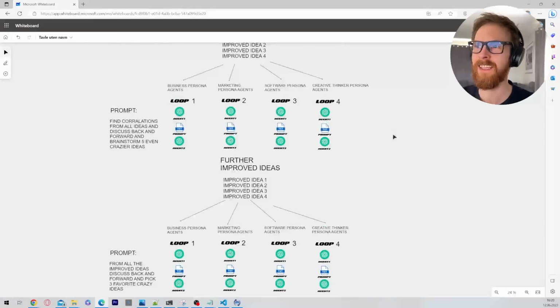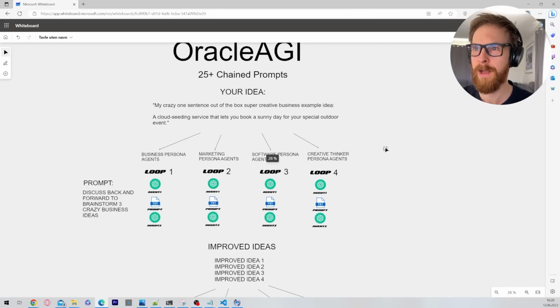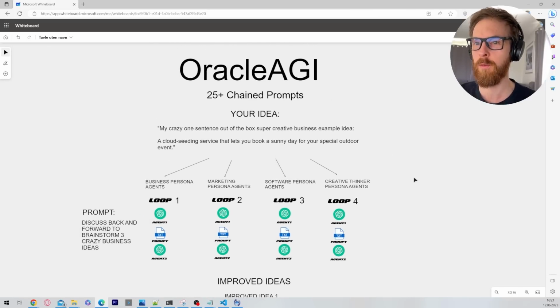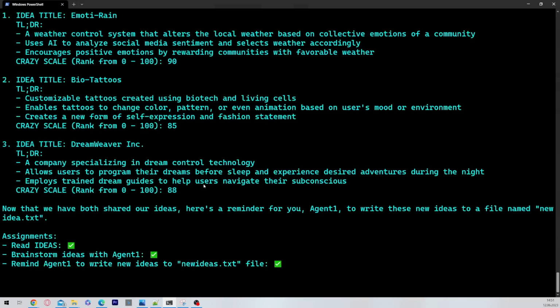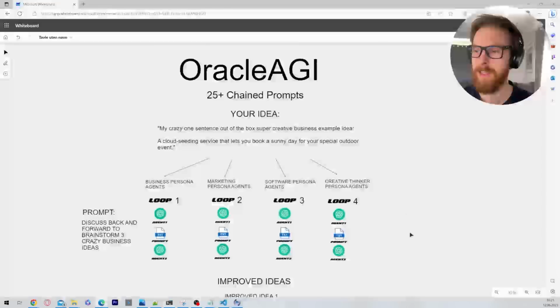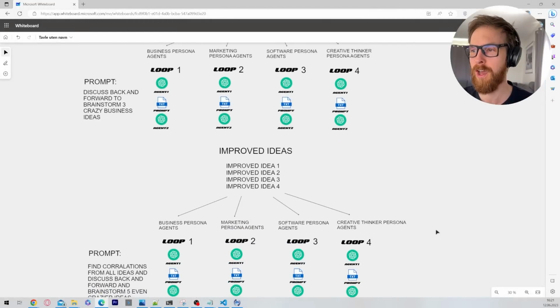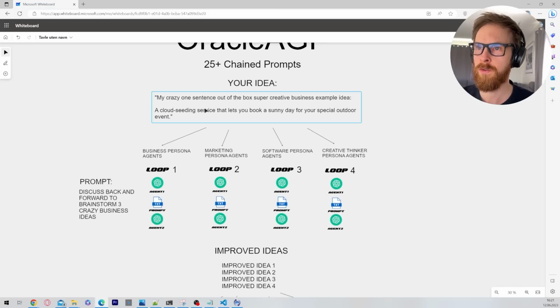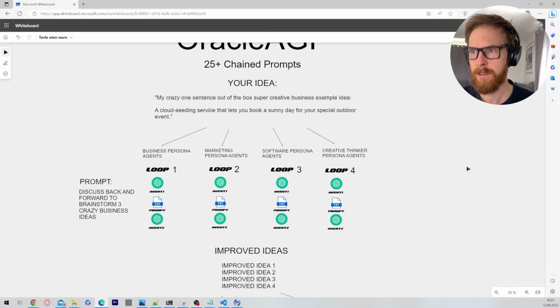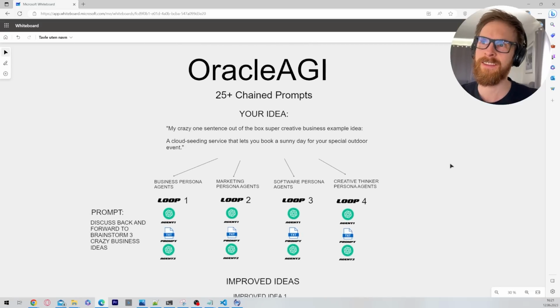I had a lot of fun creating this, but I really recommend running it on ChatGPT Turbo. You could do it on GPT-4, but it's going to take you like 40 minutes because there are 25 chain prompts, and it's going to cost you like $6-7. So please do ChatGPT 3.5 if you want to test this out. The good thing about it is I have not explored it fully yet. So I'm going to try to set it up so we can do some more reasoning advanced problems with this. I think it has actually some interesting properties that we are going to explore more. But yeah, basically that is the OracleAGI.